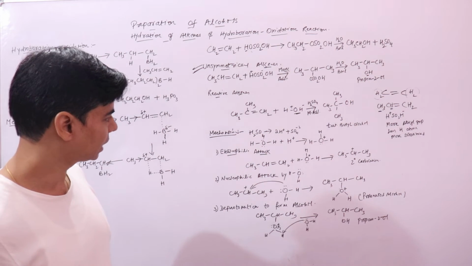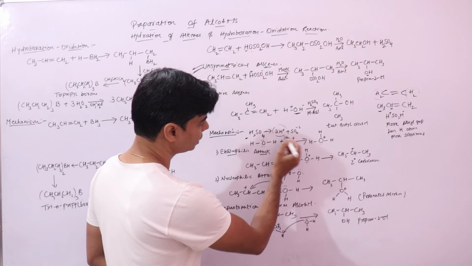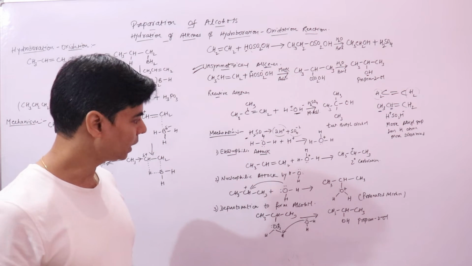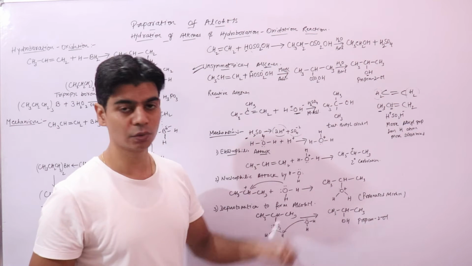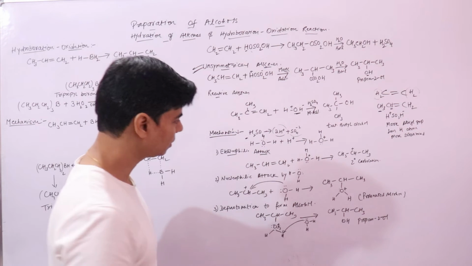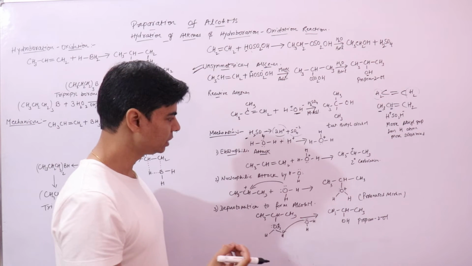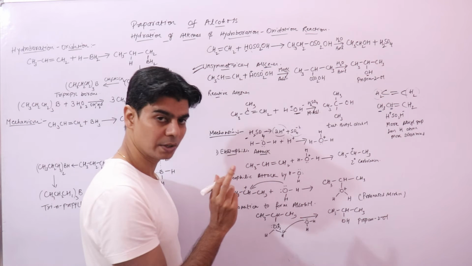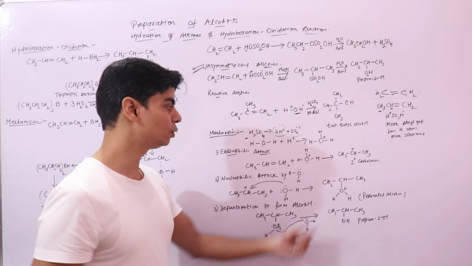Let's look at the mechanism of this reaction. Since I said we take sulfuric acid, the sulfuric acid will ionize to form hydrogen ions and sulfate ions. Now, since we have water, these hydrogen ions will attach to the water molecules to form hydronium ions. This is your hydronium ion, a positive ion. If you know the chemistry of the hydronium ion, this proton has no electrons, so it needs 2 electrons. The oxygen atom of the water molecule has 2 lone pairs, and one lone pair would be donated to this hydrogen atom to form the hydronium ion.